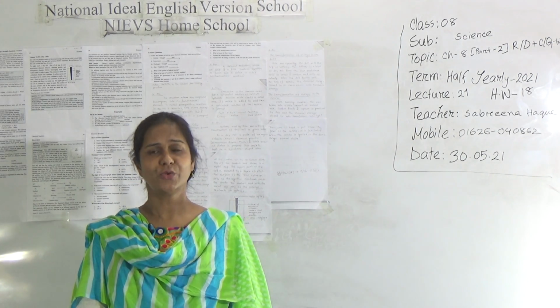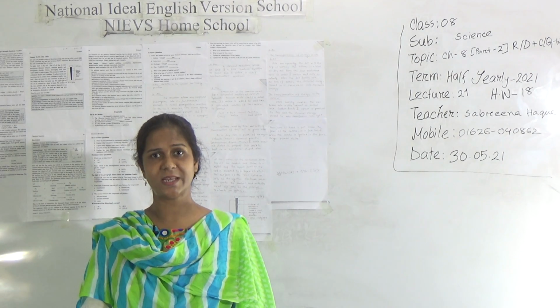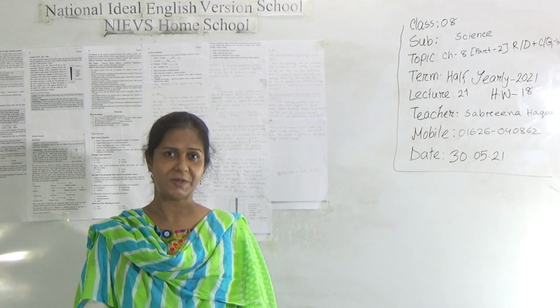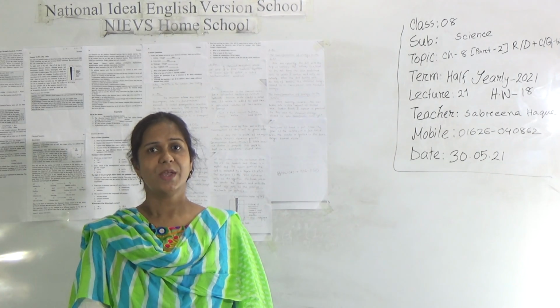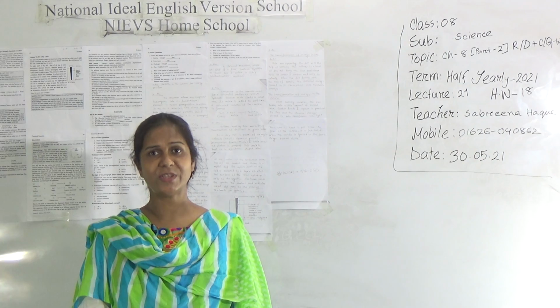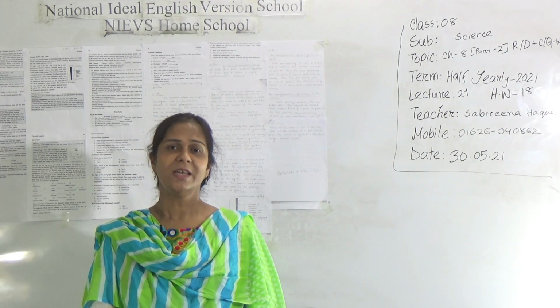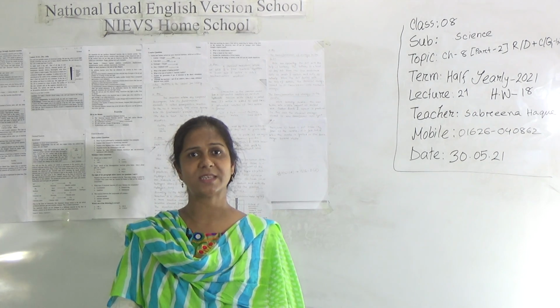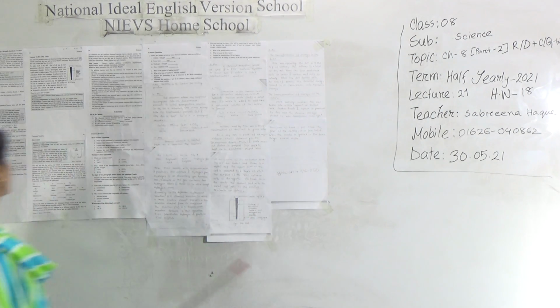Dear students, today I am going to take a science class for class 8 students based on chapter 8. The name of the chapter is chemical reaction, and today we will discuss the second part of the chapter. Along with the second part, we will also discuss the CQ of the creative portion of the exercise, that means CQ1 and CQ2 of the exercise. So let us move forward to this topic. Today we will start from lesson 10 to 11 of chapter 8.